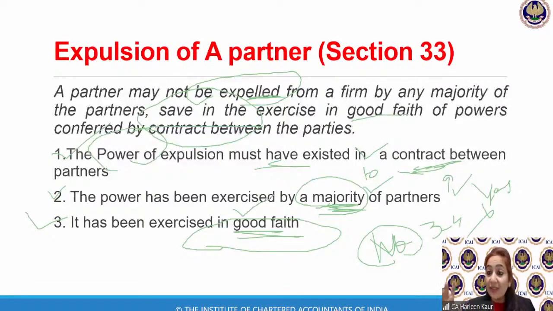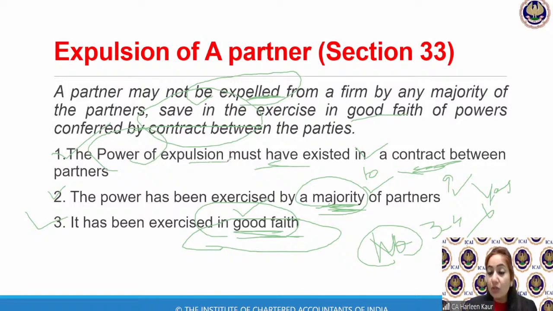So expulsion needs a very solid reason. You cannot have a basic reason that, you know, I don't like your face, or I don't like the food that you have bought, or I don't like sitting with you, any vague reason, or your wife had a fight in the club, that's why you are leaving the firm. So there has to be a solid reason. It must be exercised in good faith, meaning it must be for the benefit of the partnership.